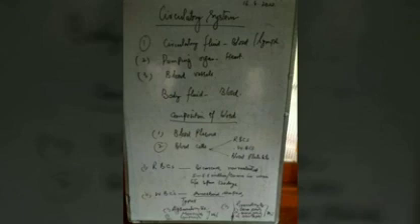Number 2, lymphocytes. They have a large spherical nucleus which nearly fills the whole of the cell. They contain the least amount of cytoplasm and produce antibodies.